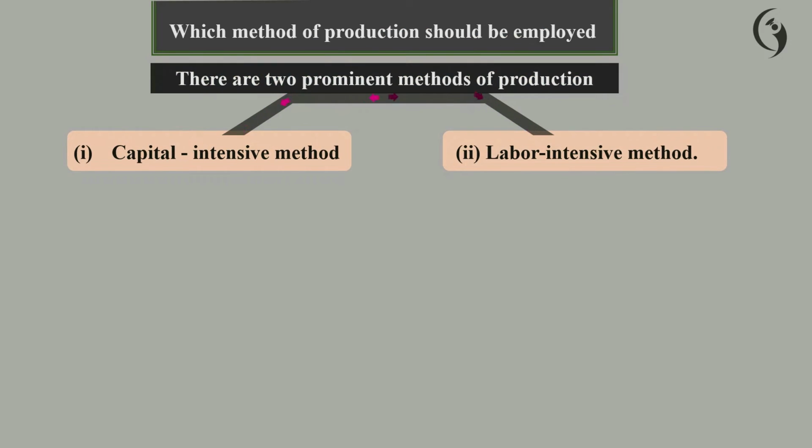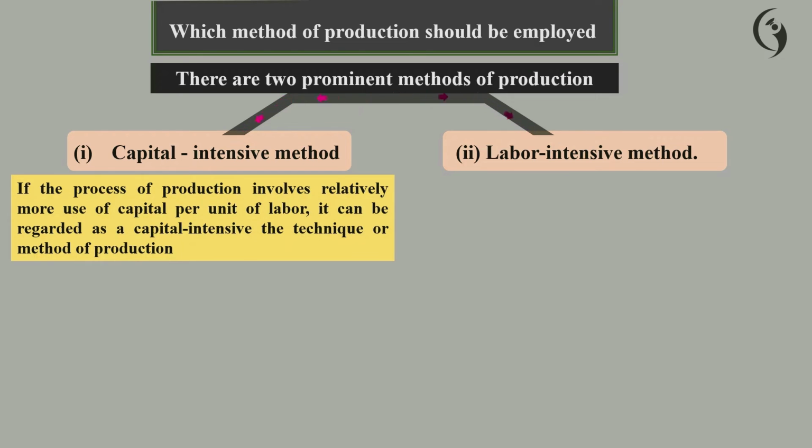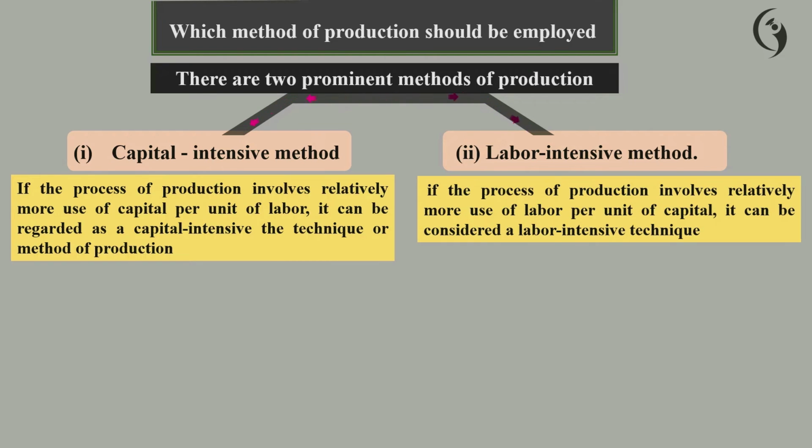The other problem an economy faces is which method of production should be employed. There are two prominent methods of production: the capital intensive method and the labor intensive method. The capital intensive method means the process of production involves relatively more use of capital per unit of labor. The labor-intensive method means the process of production involves relatively more use of labor per unit of capital.